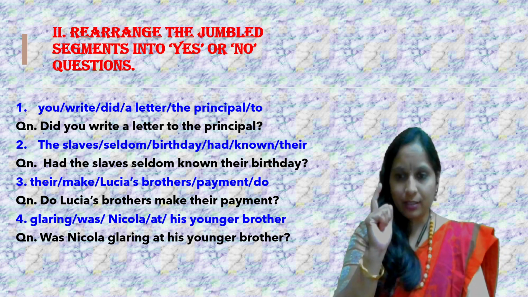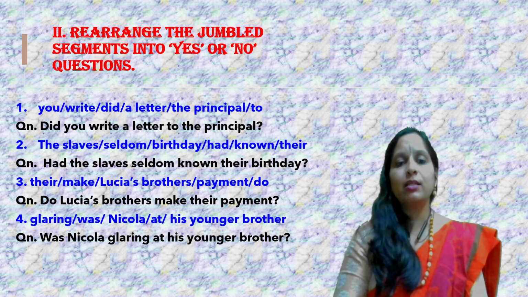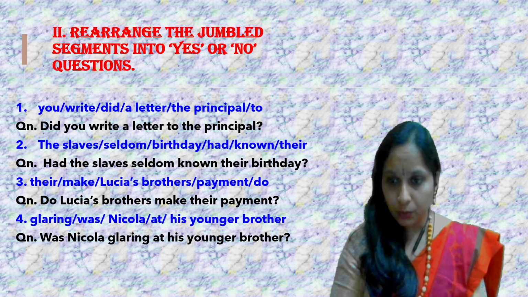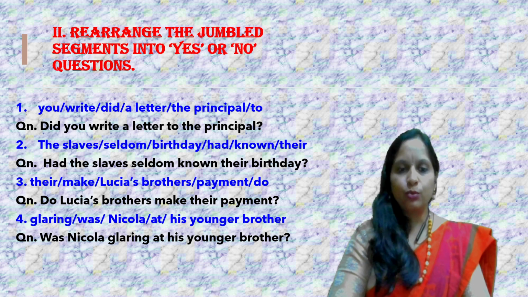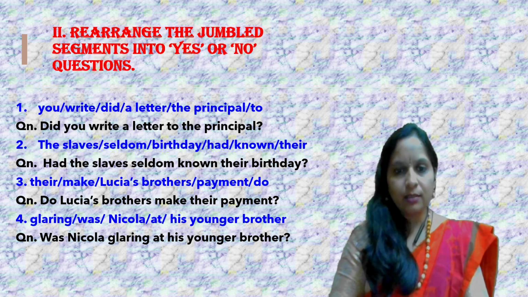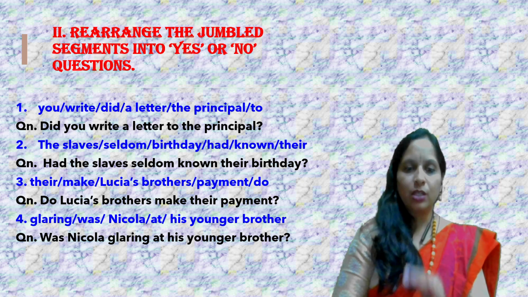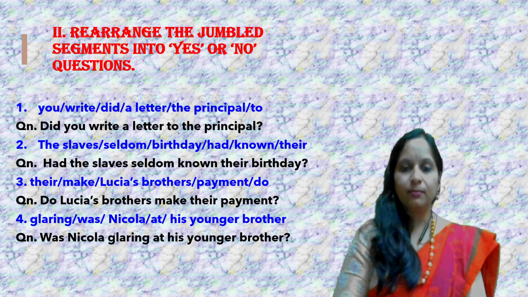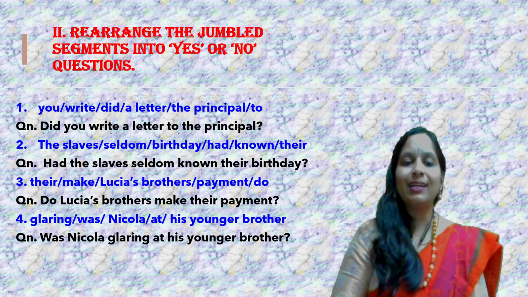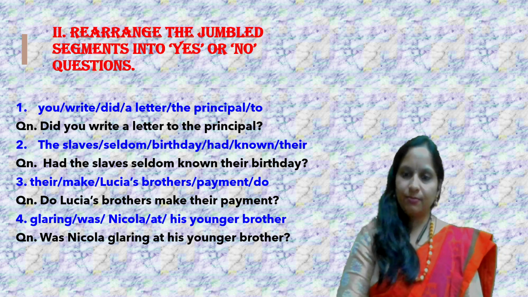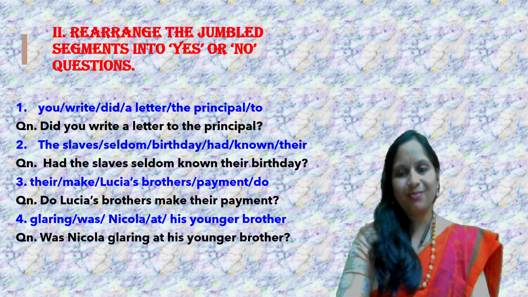Remember these negative words, right? Third one, there make Lucia's brother's payment due. Helping verb do. So begin this question with do. Do Lucia's brothers make their payment? Glaring was Nicola at his younger brother. Which is that helping verb? Was. So, was Nicola glaring at his younger brother? Alright, so pretty simple rearrangement of the jumbled segments.